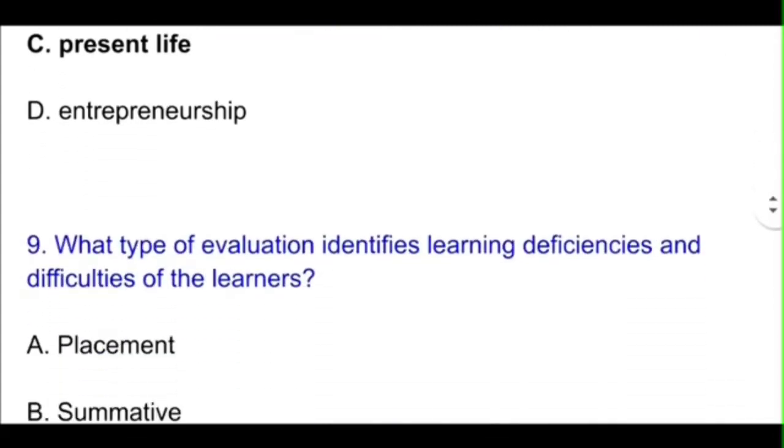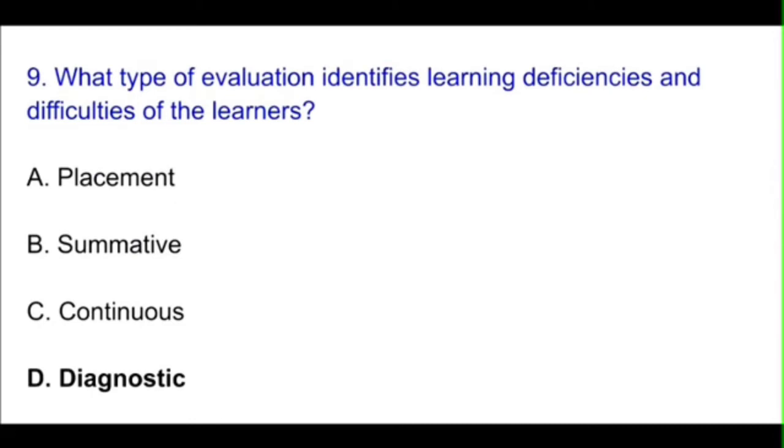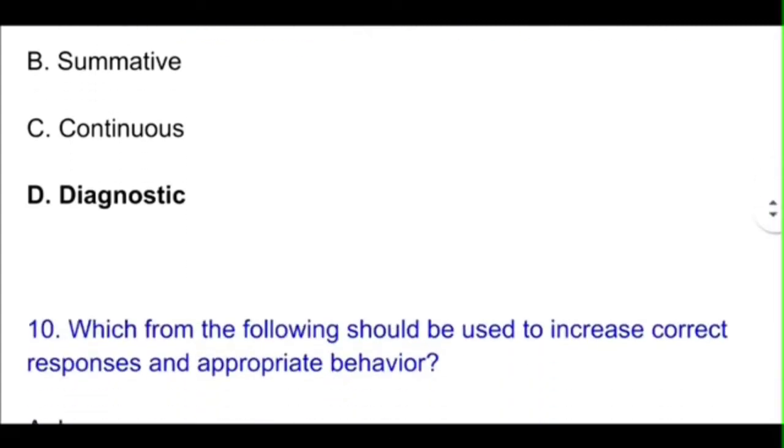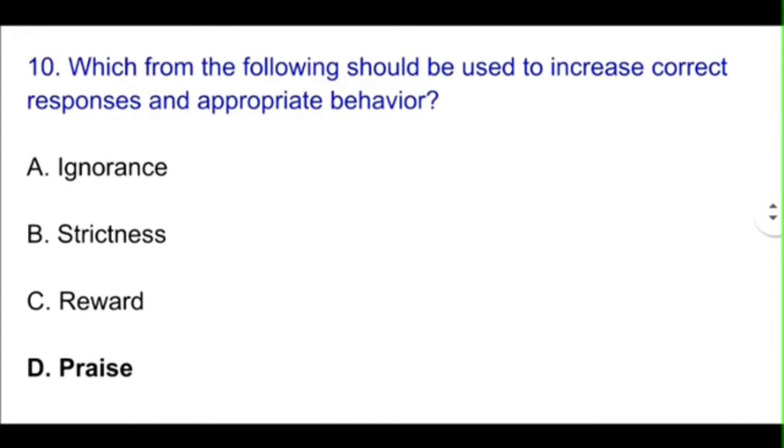Okay. Question number 9. What type of evaluation identifies learning deficiencies and difficulties of the learners? So the correct option will be diagnostic test. Okay, diagnostic. So option D will be correct. Next question. Question number 10. Which from the following should be used to increase correct responses and appropriate behavior? So we will have to motivate the child. So the correct way to motivate a child is to praise him. Okay, so here the correct option will be option D, praise.